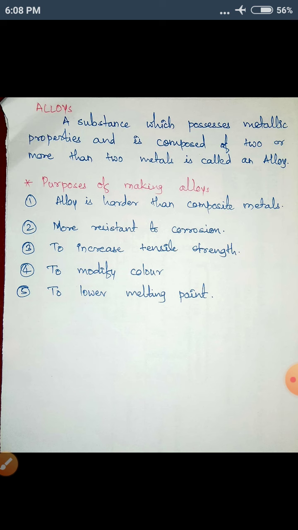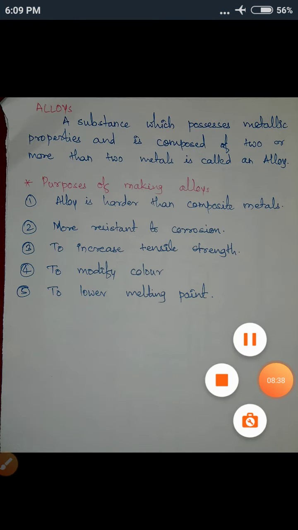Then the color can be modified very easily if you are making alloys. You can look at the example of steel and iron. Steel has a very beautiful color, and the color also can be modified using alloys. And to lower the melting point of any metal, we prepare alloys. So these are the purposes of making alloys.